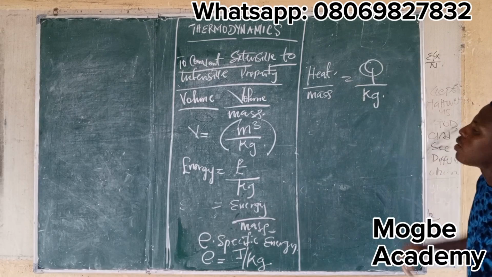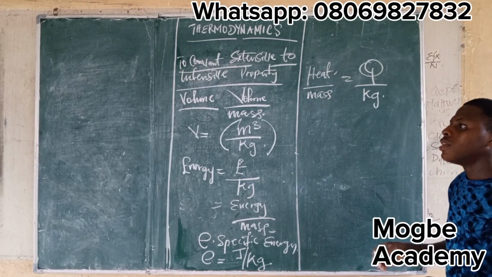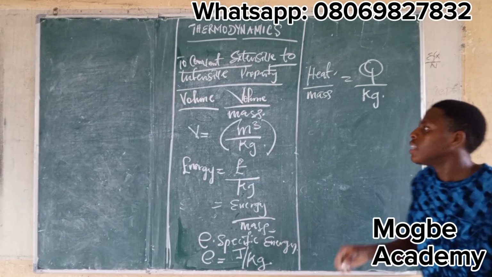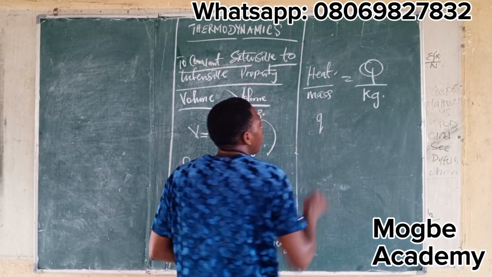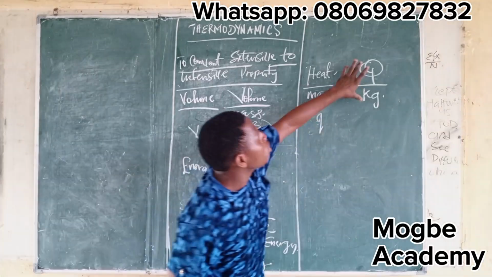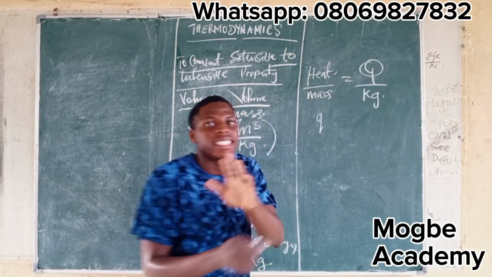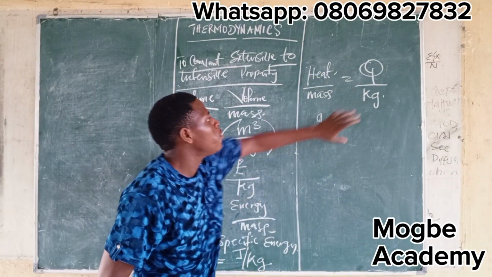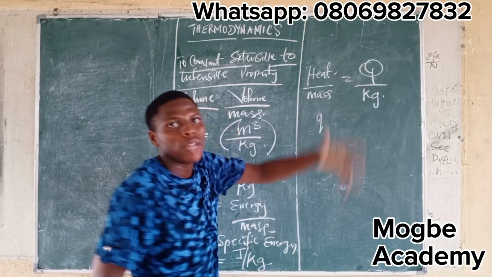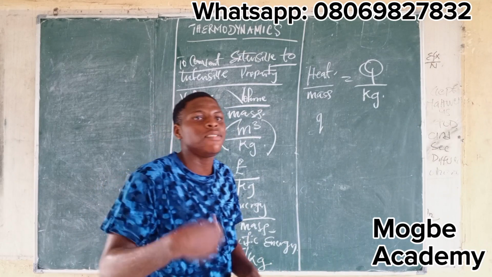Now, if we do this, what is now the specific heat? The specific heat will now be small q, because you've converted it from extensive to intensive by dividing by mass. So your big Q will now turn to small q, which is specific heat.